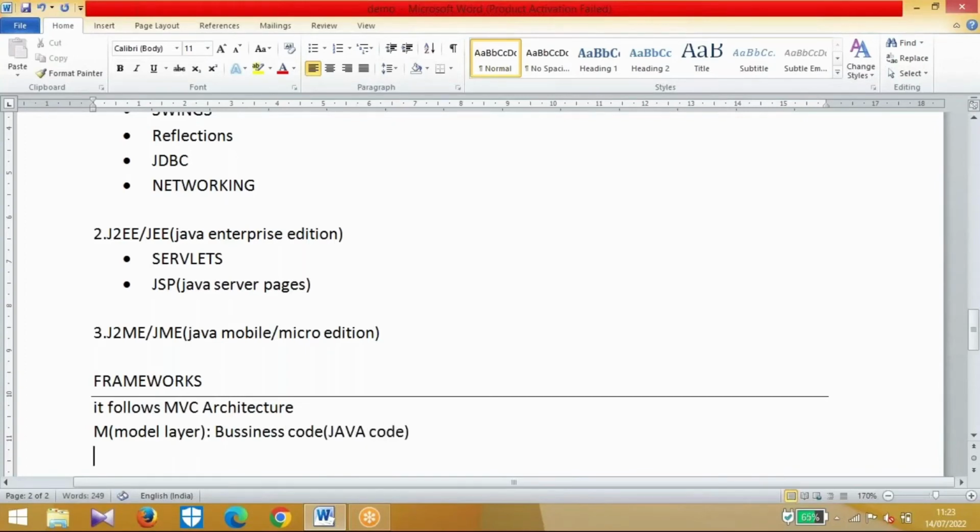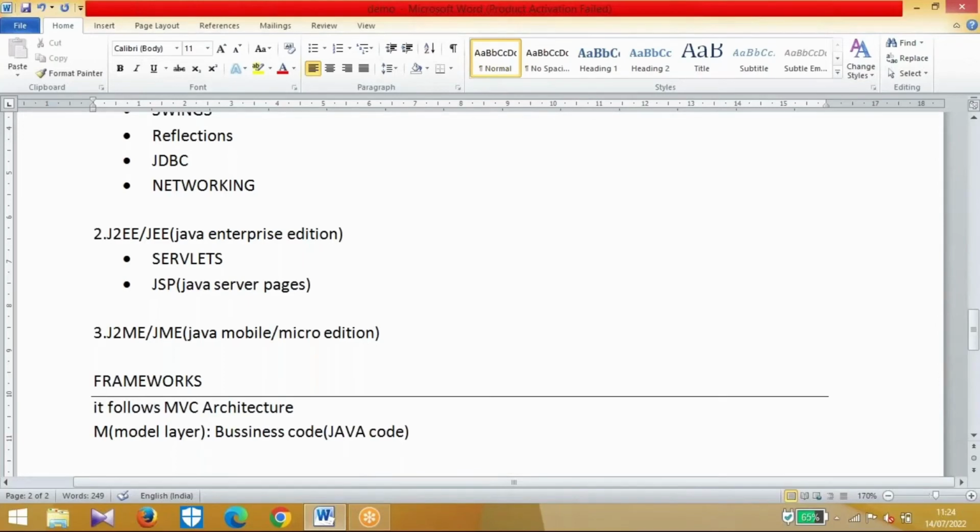Let us assume Amazon is a website. Amazon is the best example for a Java application. See, business logic: if you are purchasing any item in Amazon, you give your card details, they debit the amount or credit the amount, and how much amount you are payable. Everything is business logic, everything is business code. So that business code is written in Java.